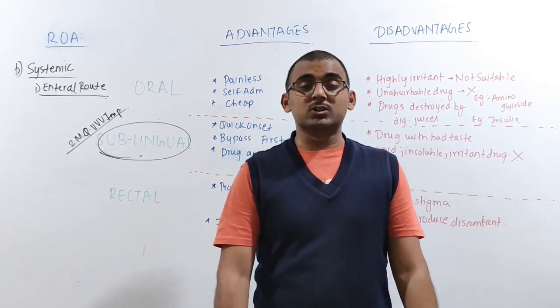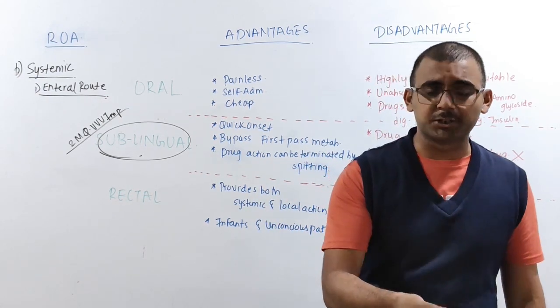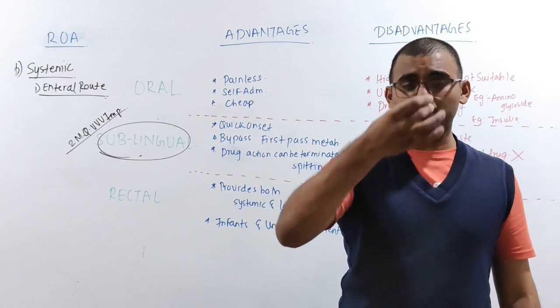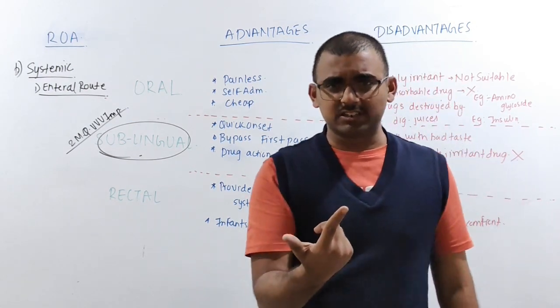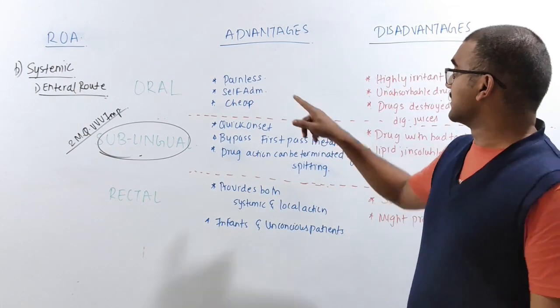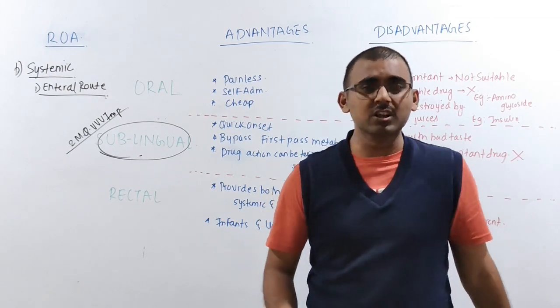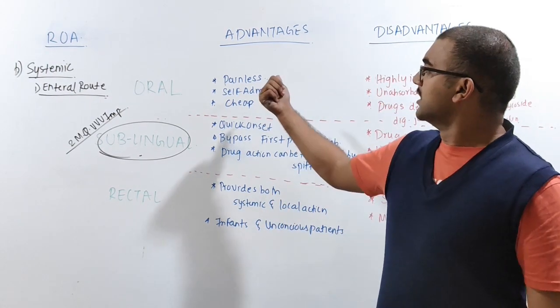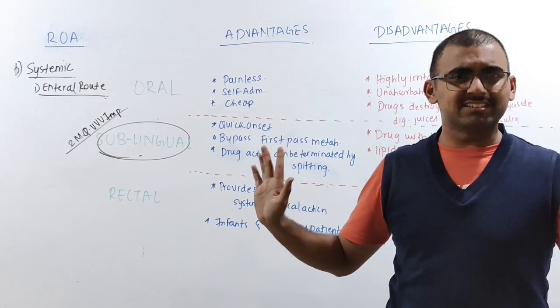It's the simplest way, very easy to understand. Oral route of administration means nothing but your tablets, syrups and so on, taking it through the buccal or oral cavity. So what are the advantages of such drugs? Mainly, they are painless. They don't cause you any harm. For example, if you go for injections, pain is there. But in the oral route of administration, there is no discomfort; it's painless.